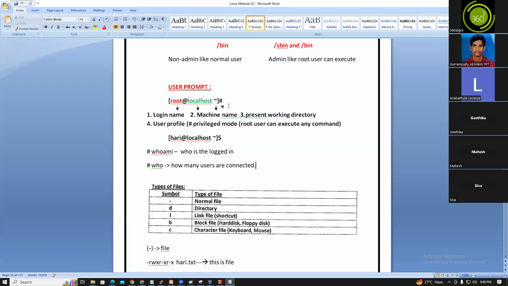Hash is the user privilege. The hash privileged mode means the root user can execute any command. Only the root user has the hash privilege. Now the normal user, guys. Who is the normal user?